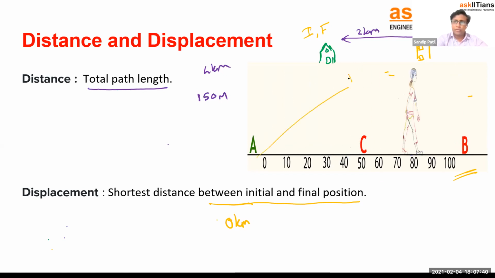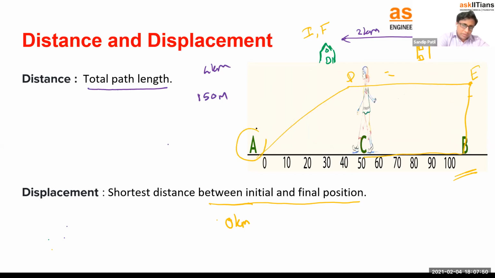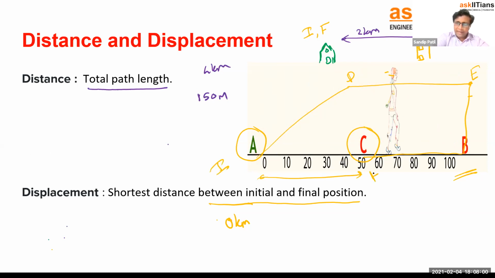Consider she went to the D point, then E point, then F, B, and again came back to C point. Displacement says, I don't care. It says just find out where A is, where C is, and measure the distance between them. This is our initial point, this is our final point, and the distance between them is, let's say, 50 meters.